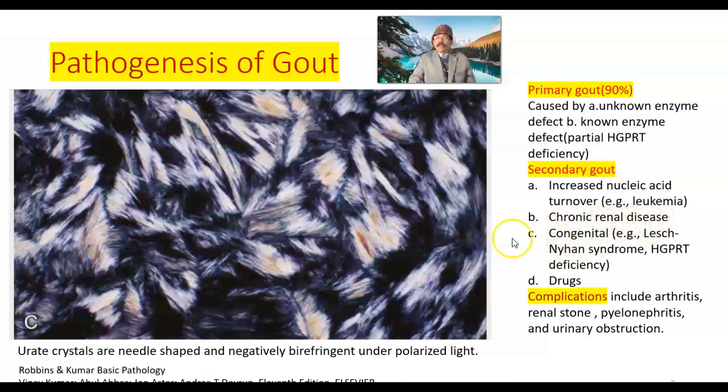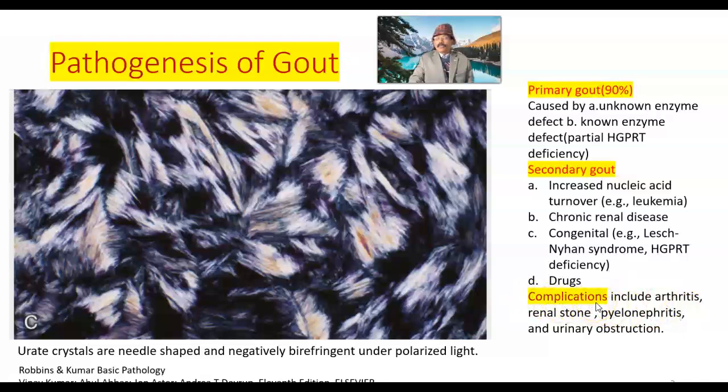Chronic renal failure, congenital problems like Lesch-Nyhan syndrome, HGPRT deficiency in this syndrome. It is a congenital, psychiatric disease, with deficiency of HGPRT, an enzyme. Some drugs like diuretics may incite the inflammation of gout.